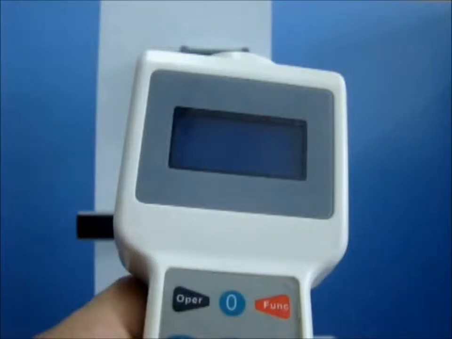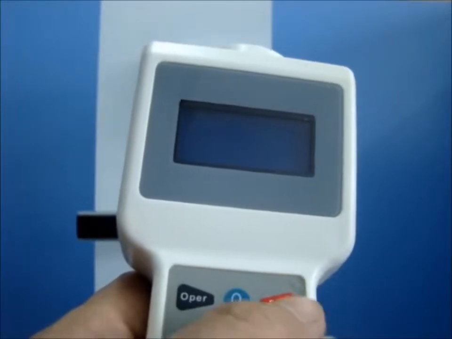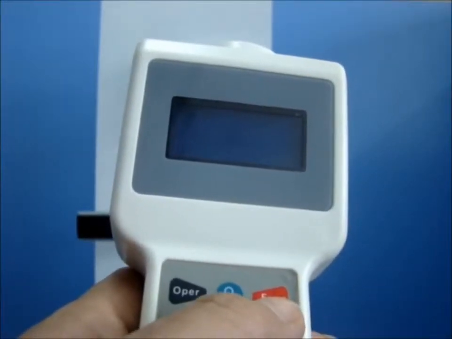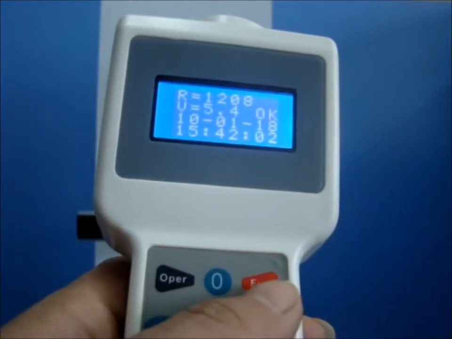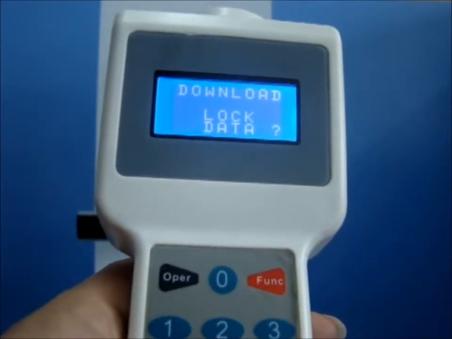The room data can be downloaded to the locks by using the lock programmer. Now, introduce how to download the data from the lock programmer to the locks. Press the key of function to start the lock programmer. Press the key of function 2 times until download lock data is displayed on the screen.